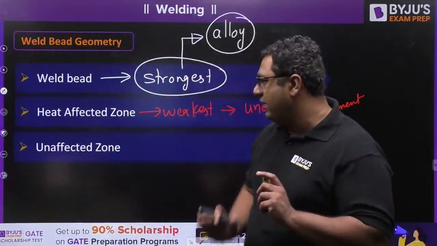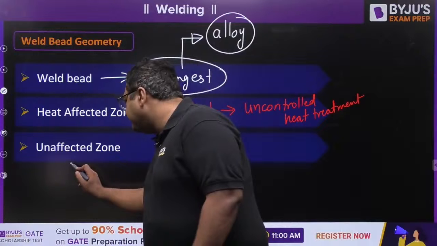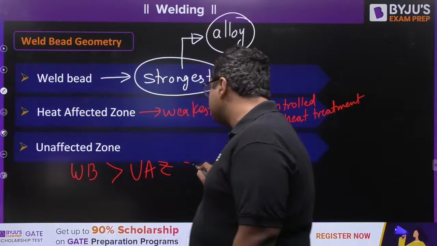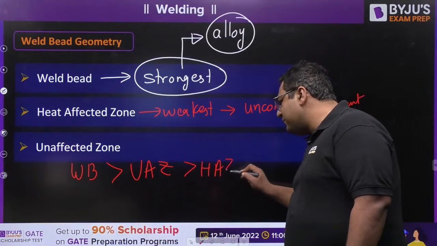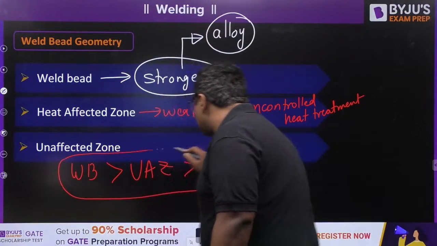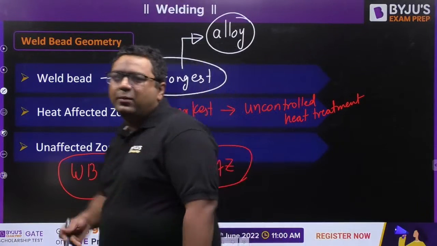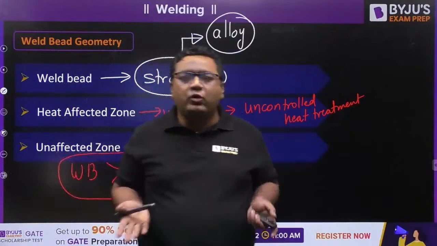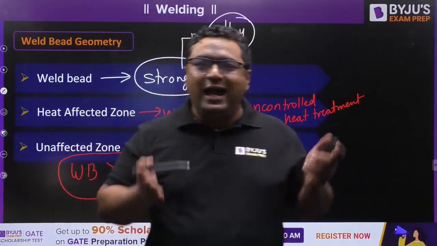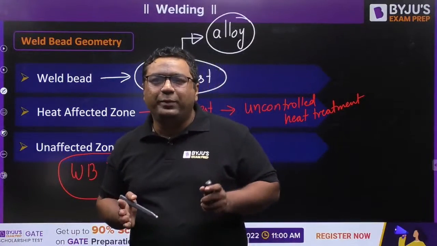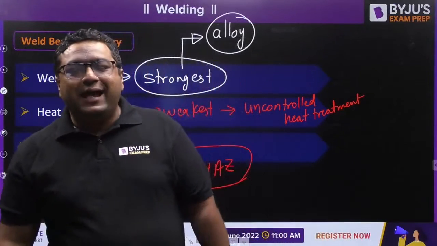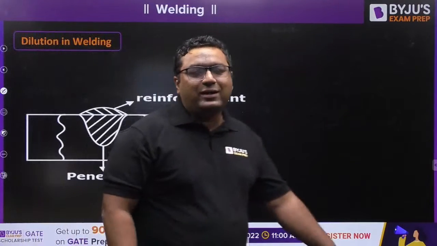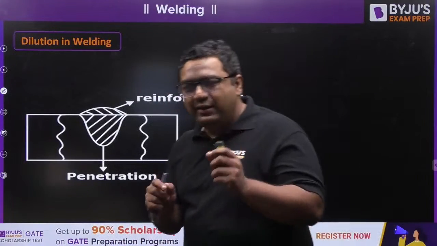It lies in between. So you must know that the weld bead is strongest, then the unaffected zone, and weakest is the heat affected zone. Sometimes they ask how we can reduce the heat affected zone. By increasing the speed of welding. If the welding speed is more, less region is affected by the heat of welding, and the heat affected zone will be lesser. Thanks Shubham for your wonderful words. So this was what we have discussed about the weld bead geometry.